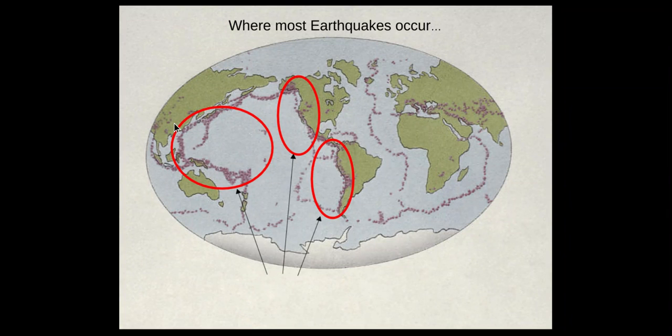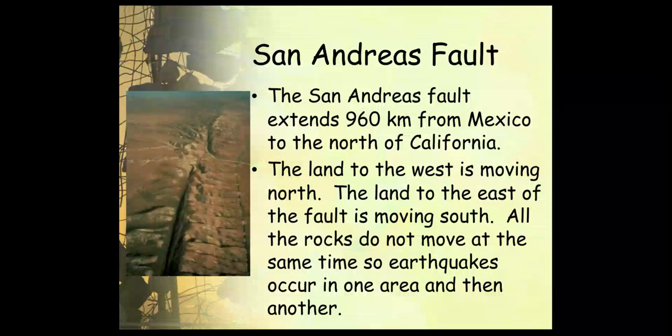Where most earthquakes occur. So this is called the Ring of Fire. And in all these little red circled areas is where the earthquakes are going to occur.